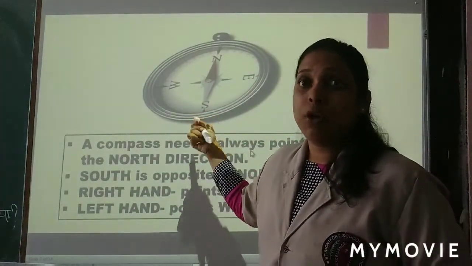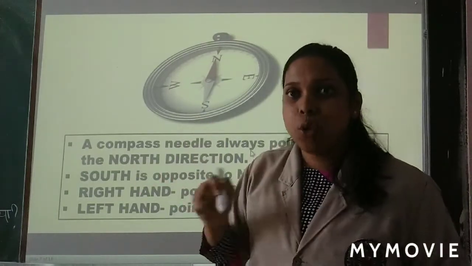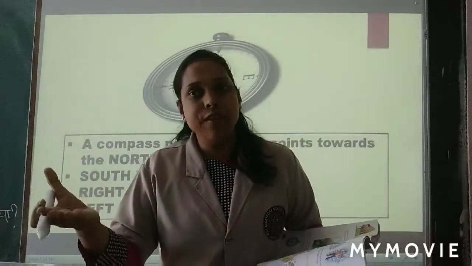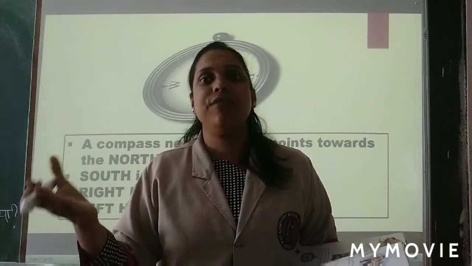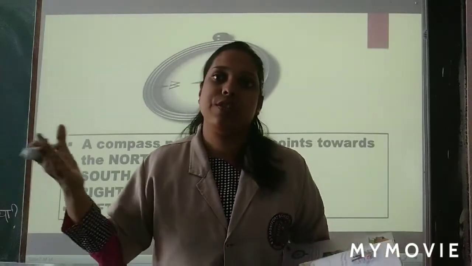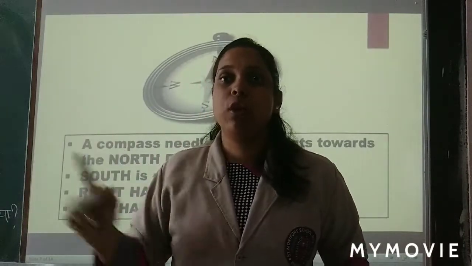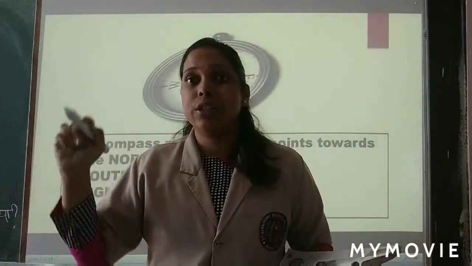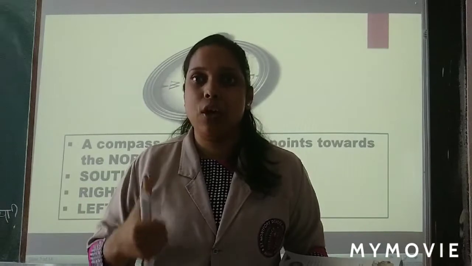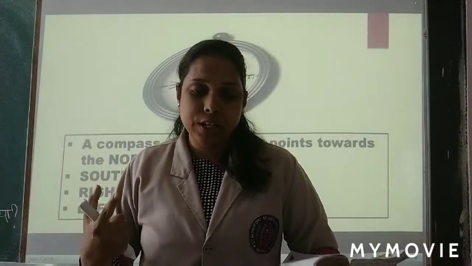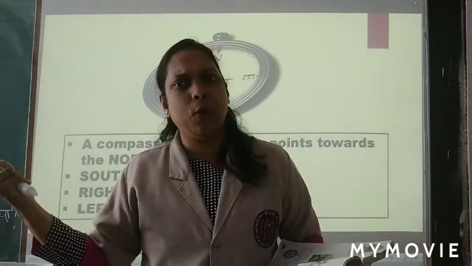Why? Because there is no direction board. If you have to find direction, with this compass, you can easily find the direction, which is east, which is west, north or south. So this is very useful in places where the direction is not mentioned, like in the middle of the sea, or in the desert, or on the top of the mountain.